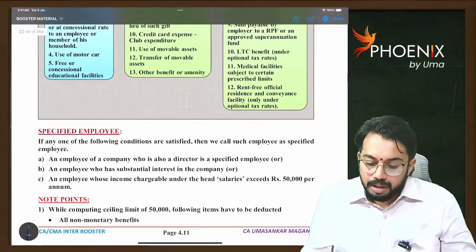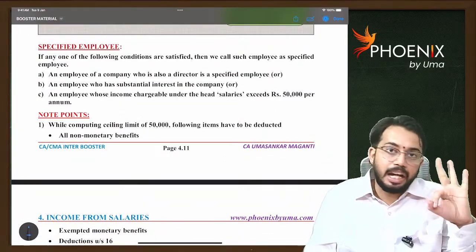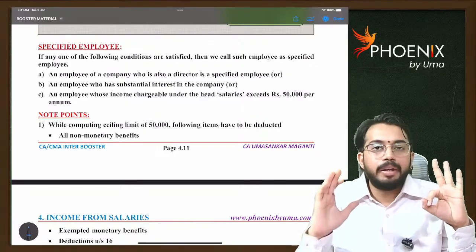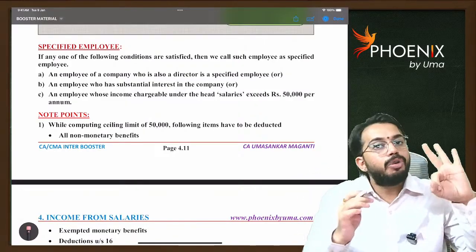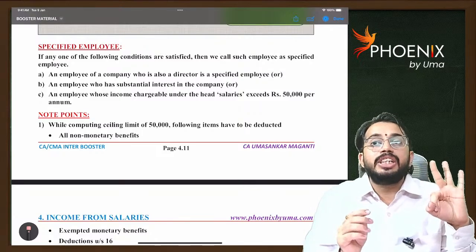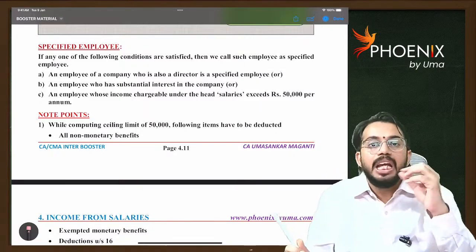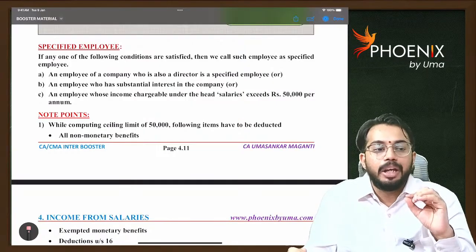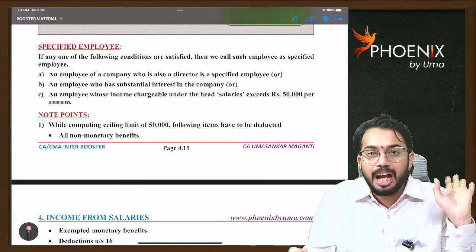Now, sir, who is called a specified employee? There are three conditions. Out of these three conditions, the conjunction is 'or'. That means if any one of the conditions is satisfied, he will become a specified employee. He is not required to satisfy all three conditions. Are you able to understand?